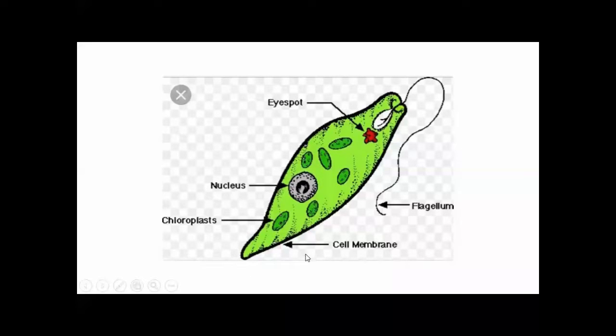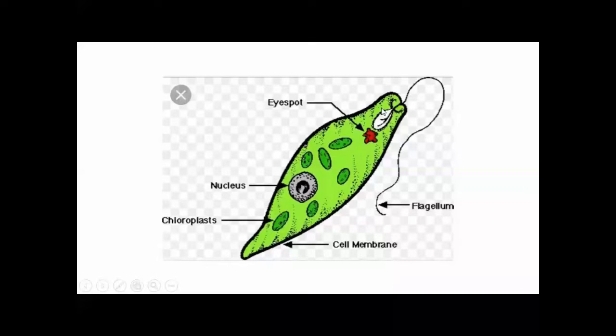You can see the upper side of the euglena is broader and the lower side of the diagram is elongated, and it is pointed at the lower side, and it is curved outward in the middle. At the upper side, there is a broader base. Here is a curve, and at the lower side, it is elongated.